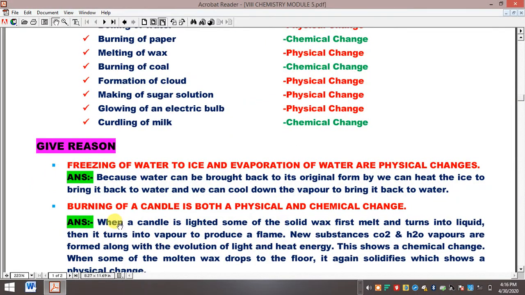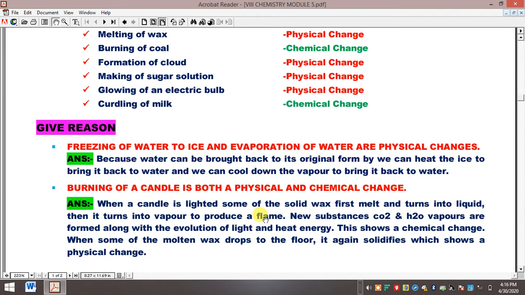Now, burning of a candle is both a physical and chemical change. Very important question, children, because this question usually comes in your exam. First, think about how it is considered both a physical and chemical change. Once the wax is melting and again the wax is solidifying, definitely that seems to be a physical change.